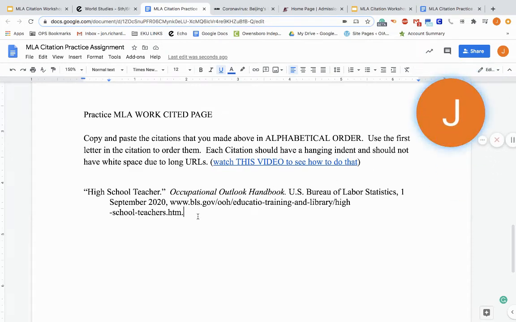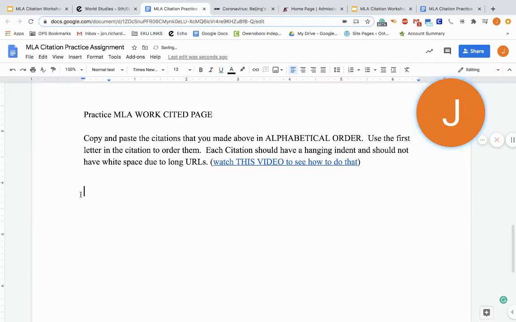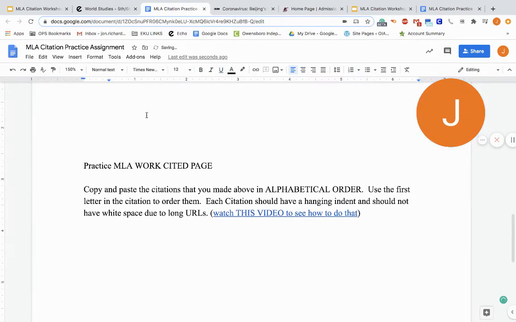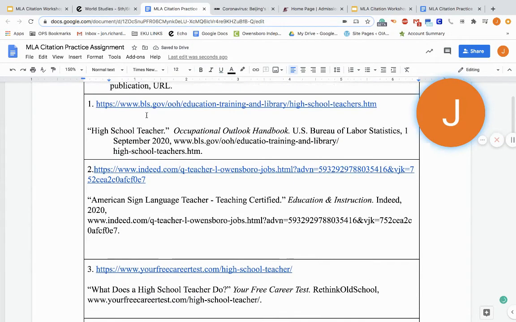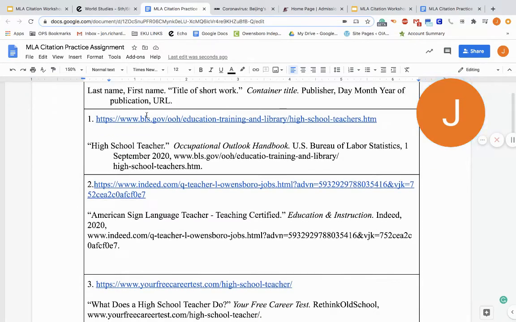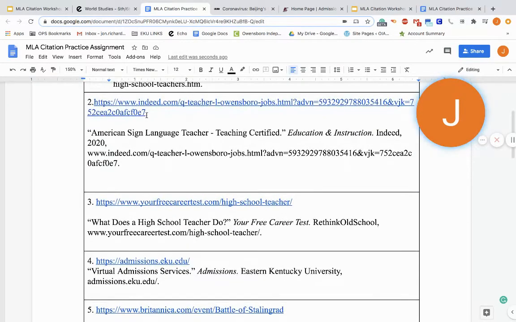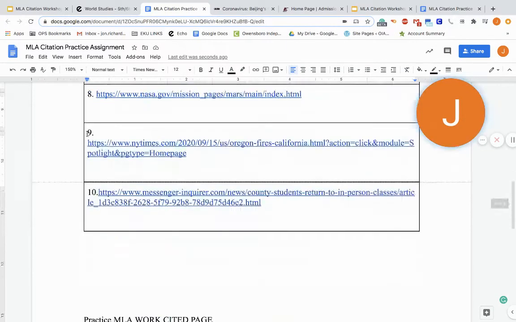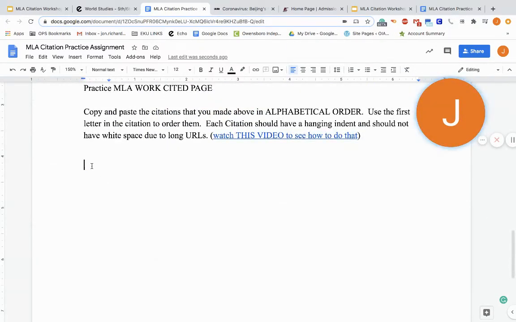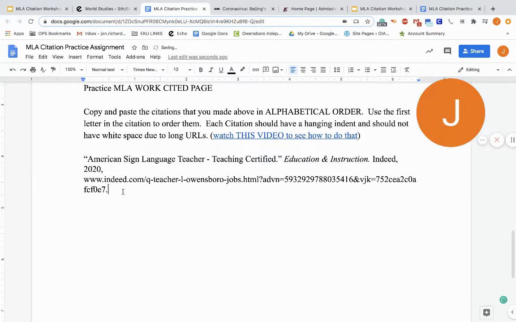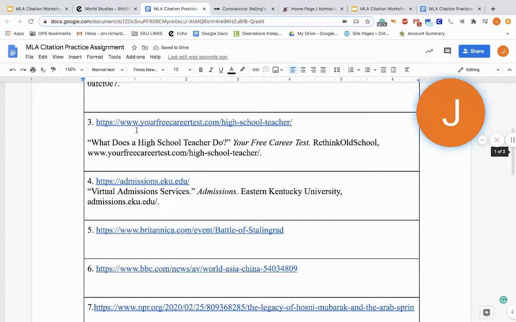So if we were to do this, I'm going to take this one out and I'm going to copy and paste each down. I'm going to do alphabetical order with the 4 that I have. So the first one would be the A, so American Sign Language. So I'm going to take that one down, copy that, bring that down here. Okay, and I'm going to do a space between. So that's going to make another link. I'm going to get rid of that link. And then I'm going to go back up and I'm going to get my next one.